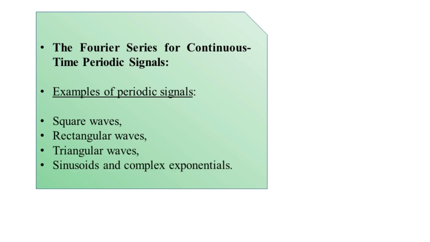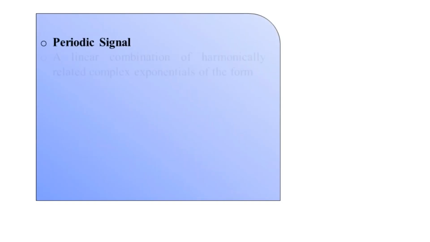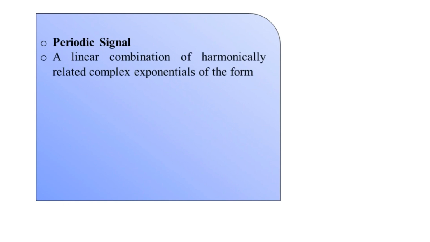Now let us briefly discuss what exactly the periodic signals are here. So here we have the linear combination of the harmonically related complex exponentials. The mathematical representation of the same we can give with the help of this expression. So here we have the representation x of t.